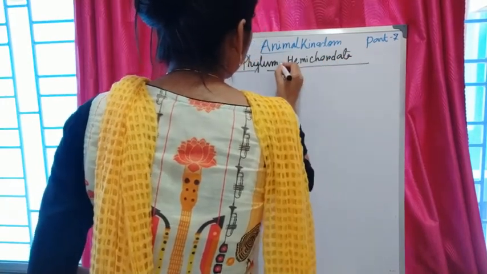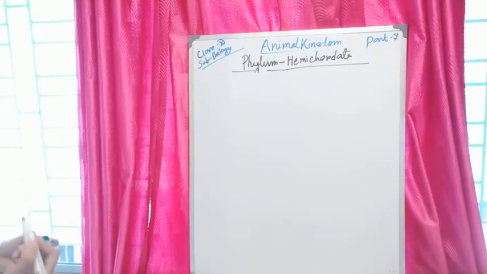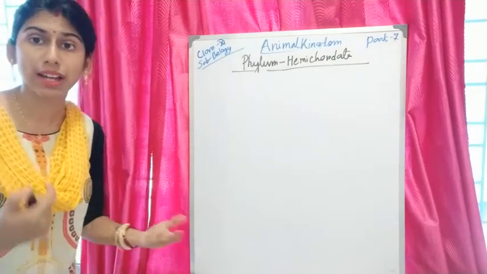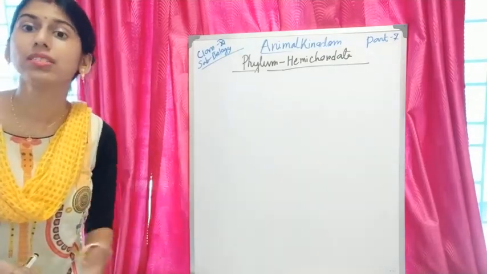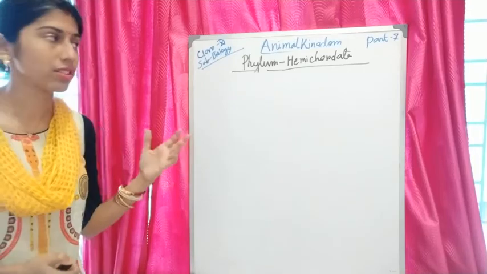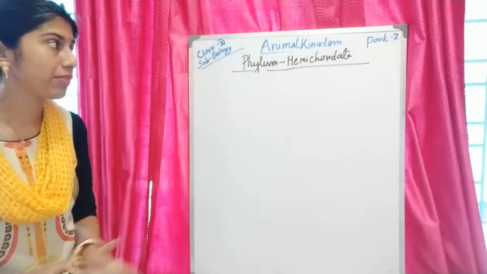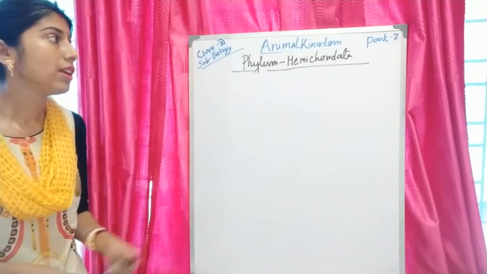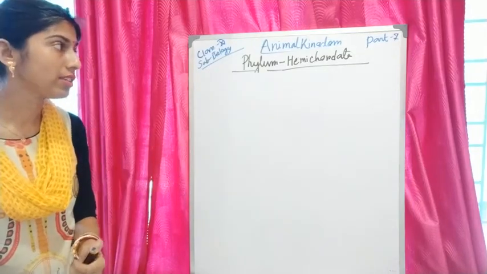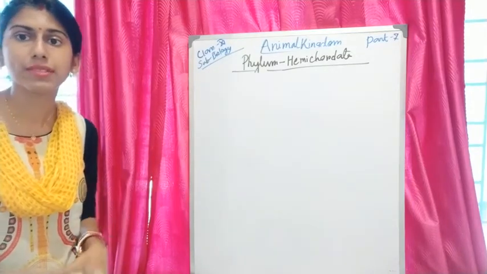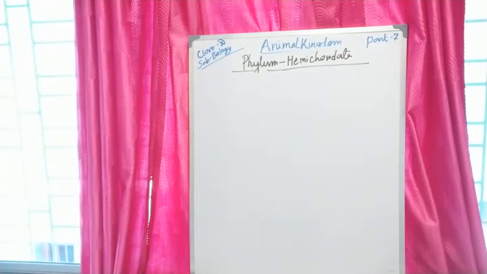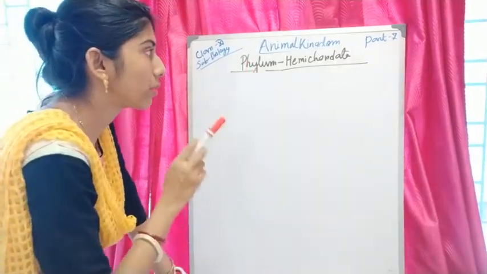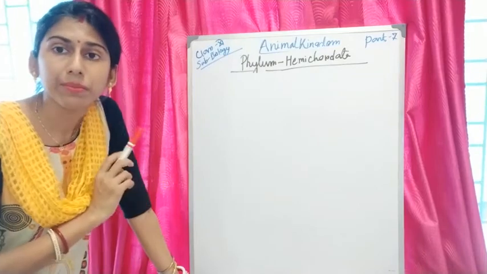As you know, hemi means half, that means it has some chordate-like characteristics. That's why this group was first placed under phylum Chordata as a separate subphylum, but after proper observation it has been considered a different phylum, called phylum Hemichordata. First it was under Chordata, now it is under Non-Chordata.